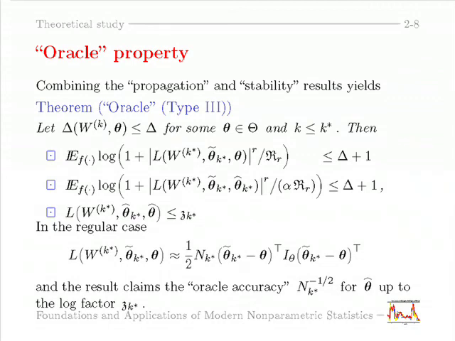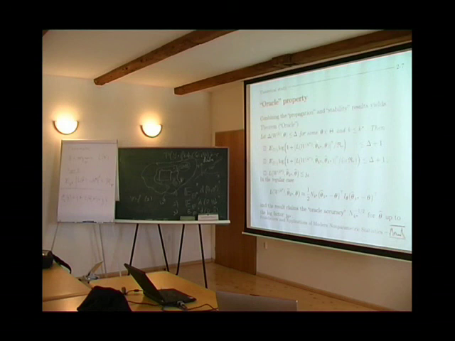This is the oracle choice. And for this oracle choice, we know that the corresponding estimate, if we just select this estimate without any adaptation, we have the parametric quality. This is the type 2 theorem here. Secondly, we have the propagation result. The propagation result says that the adaptive estimate for the step k star does not deviate much from this oracle choice. So this deviation between theta tilde k star and theta hat k star is under control.